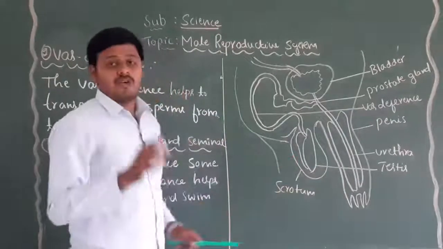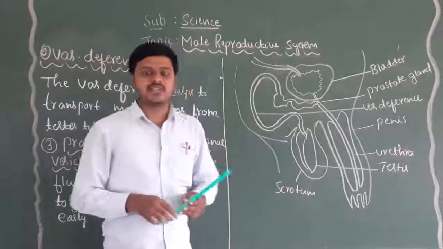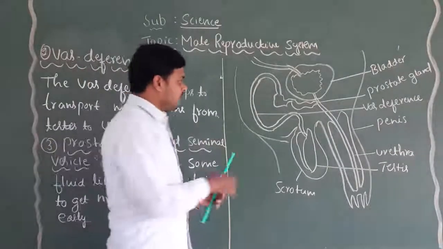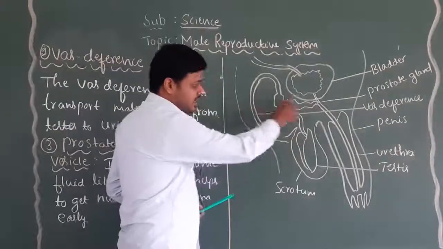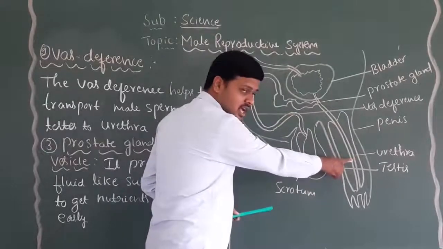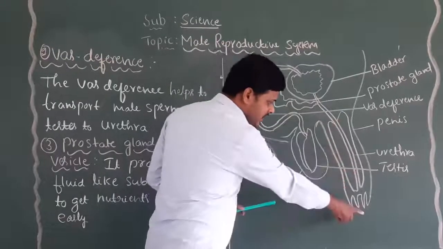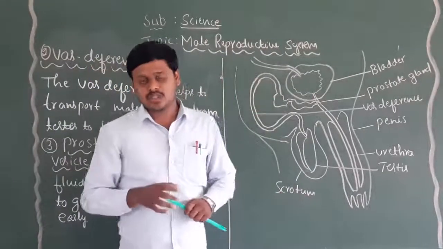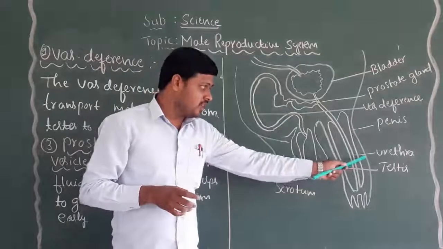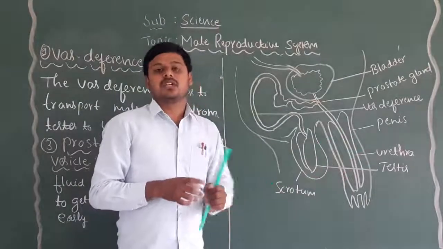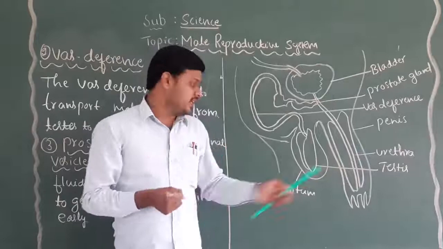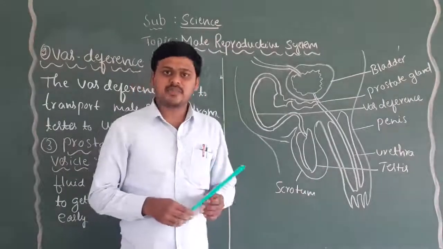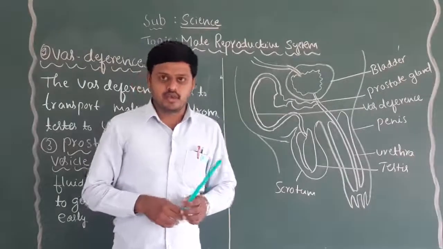After that, the sperms released from the testis reach the urethra, and the urethra eliminates the male sperms at the time of sexual intercourse, because of the functioning of the penis and the urethra. The sperm released by the testis reaches the female reproductive system at the time of sexual intercourse, right?